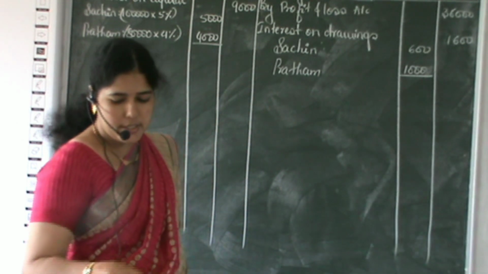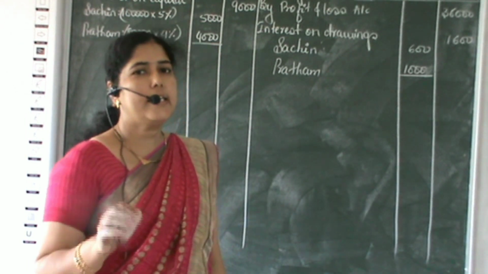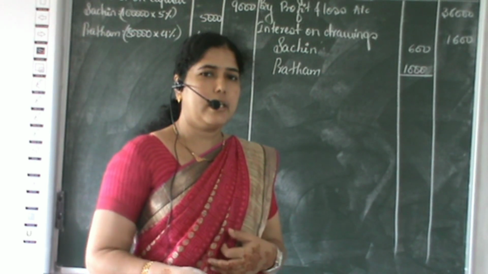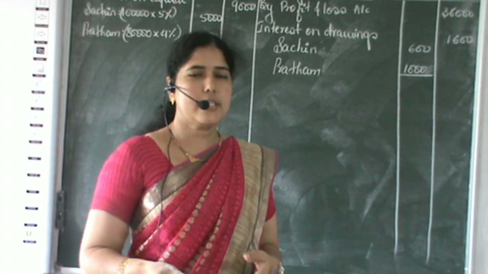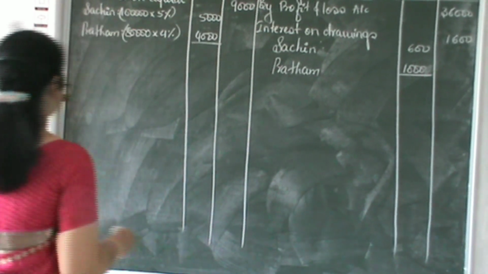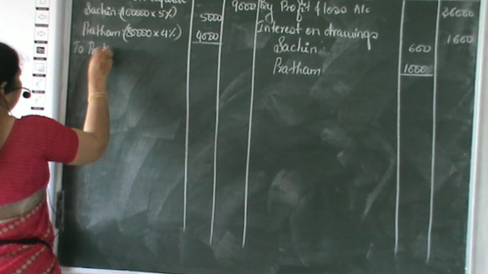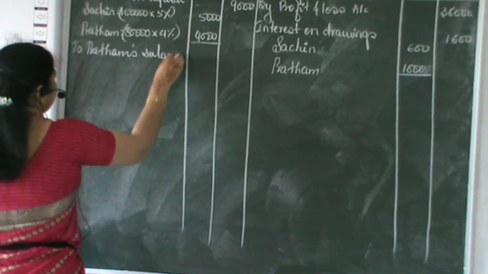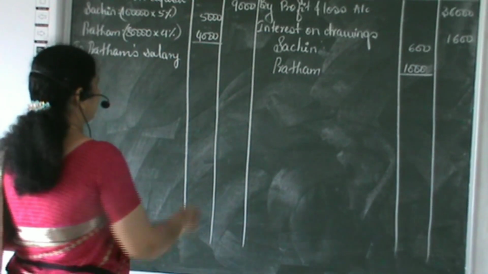Then what we have to adjust? Yearly salary to Pratham. As I have told you, here we are given yearly salary. If it is given monthly salary, we have to convert it to yearly. How will it be converted? Whatever monthly salary is given, just multiply it by 12, so you will be getting the yearly salary. Salary to Pratham is 6,000.